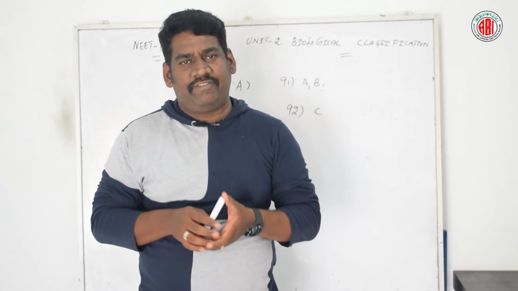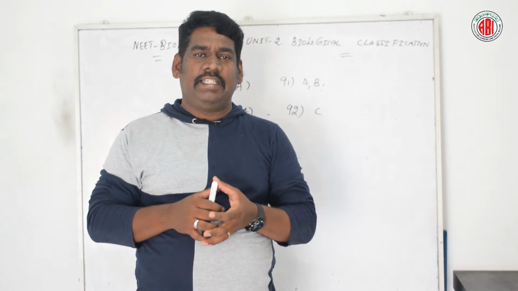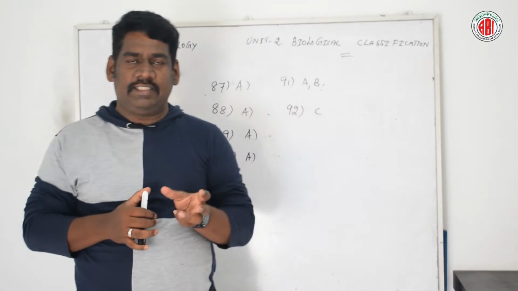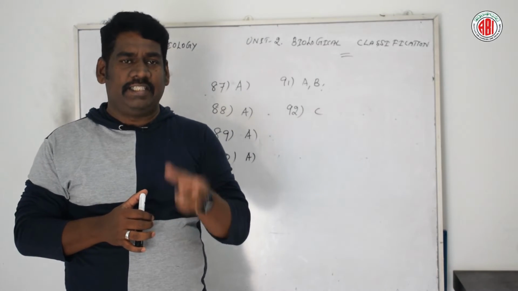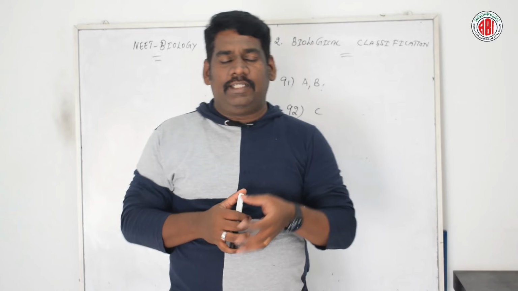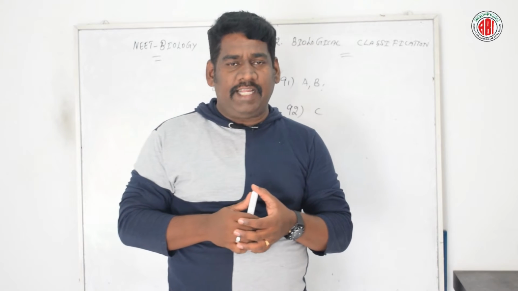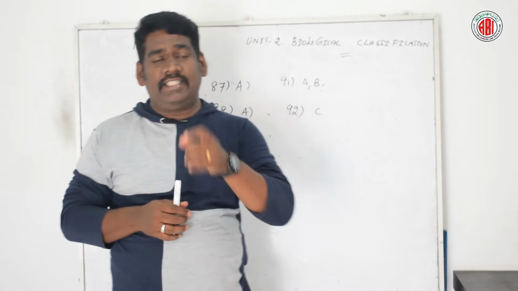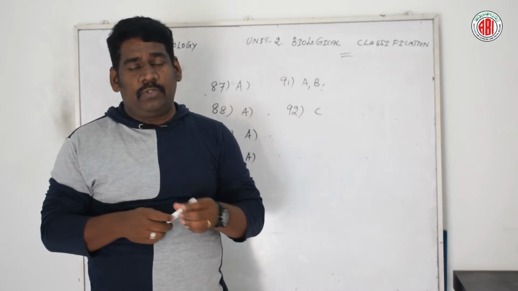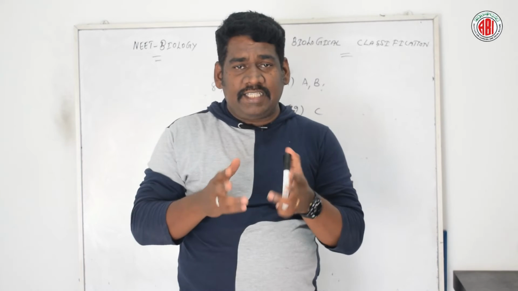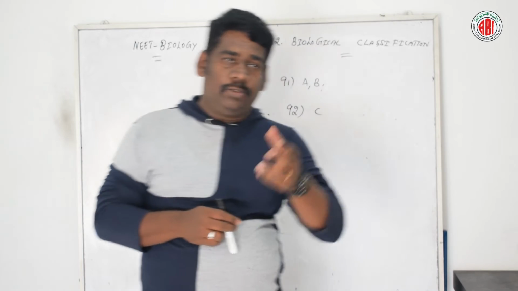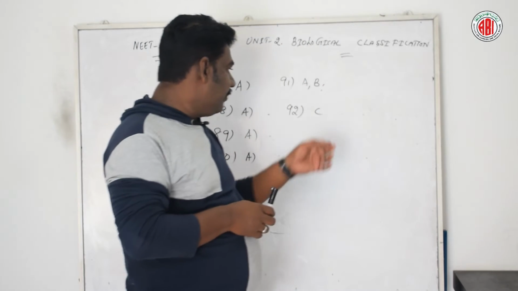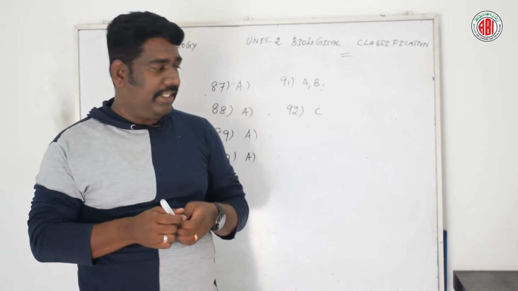Cauliflower mosaic virus is the type of virus that causes the cauliflower mosaic disease in the plant, and it contains dsDNA, and this DNA is circular and shows a semi-discontinuous type of replication. So the right answer for this particular question is option C. Now let us go for the next question.